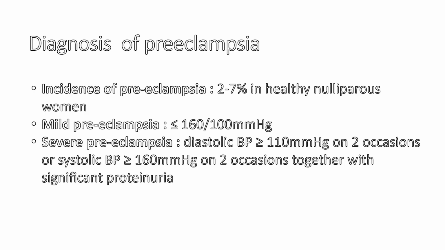The incidence is around 2 to 7% in healthy nulliparous women. We basically divide preeclampsia into two types, mild and severe. Mild is when the BP is less than or equal to 160/100, and severe is when the diastolic BP is over 110 and systolic is over 160 mm of mercury. This should be documented on at least 2 occasions along with significant proteinuria.